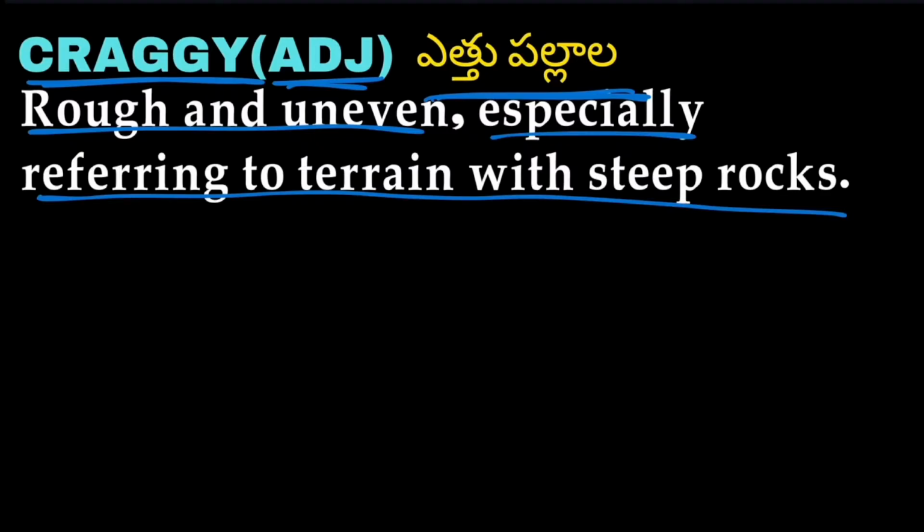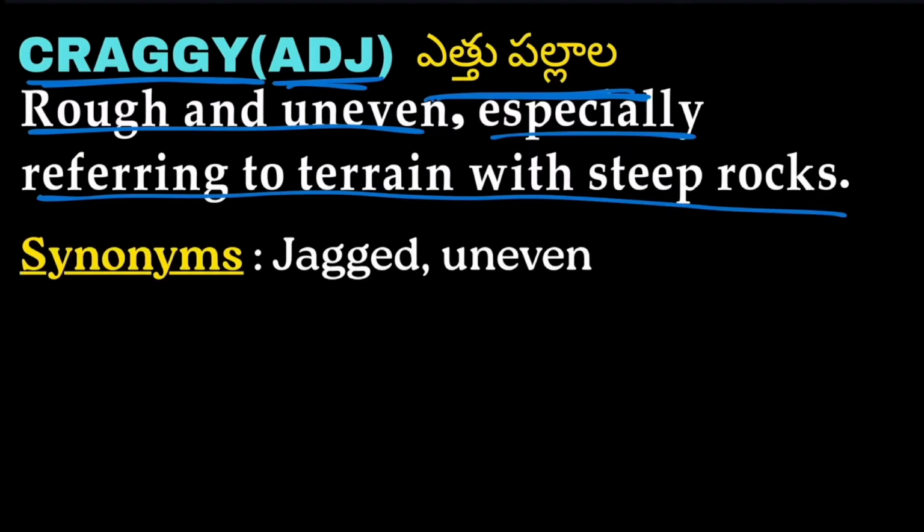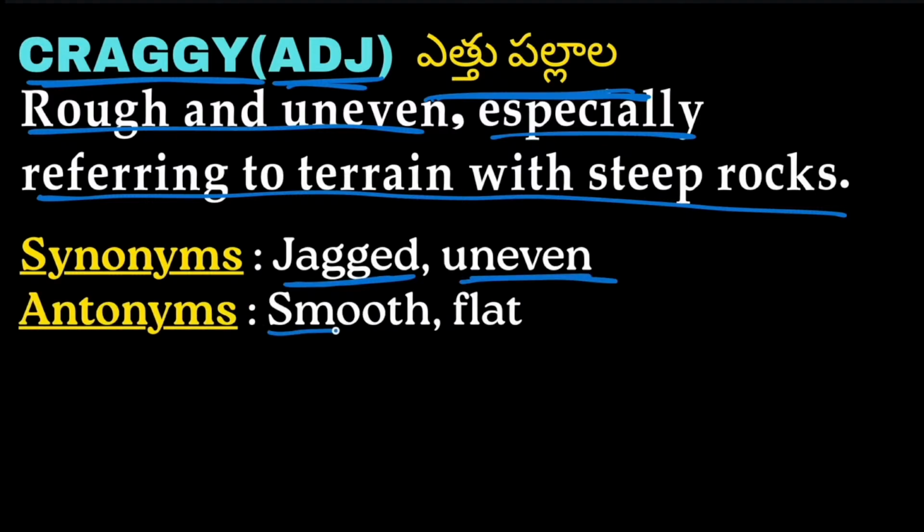Then moving on to the synonyms, we have jagged, uneven. Jagged and uneven are the synonyms of craggy. Antonyms are smooth, flat. Smooth and flat are the antonyms of craggy, which means having an even surface.